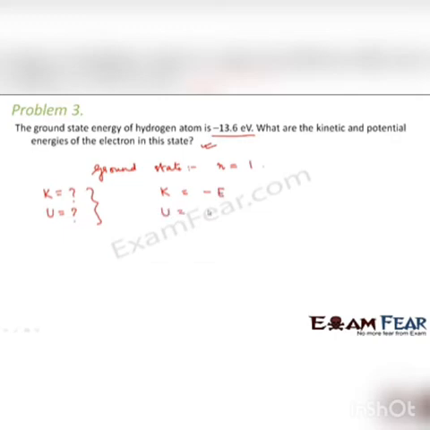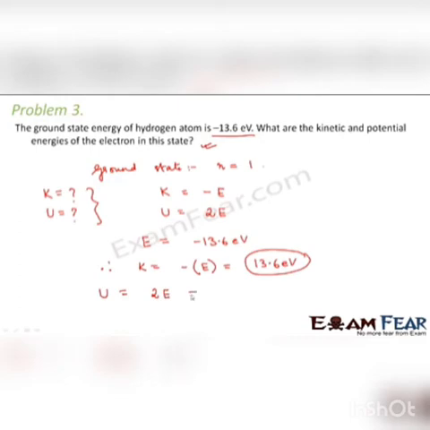potential energy is equal to twice of total energy. So in this case, what is the total energy in the ground state? Here, total energy is given as minus 13.6 electron volts. Therefore, kinetic energy will be minus of E, that is equal to 13.6 electron volts. This would be the kinetic energy. What would be the potential energy? It will be twice of the total energy, that is 2 into minus 13.6, which is equal to minus 27.2 electron volts. So this would be the potential energy.